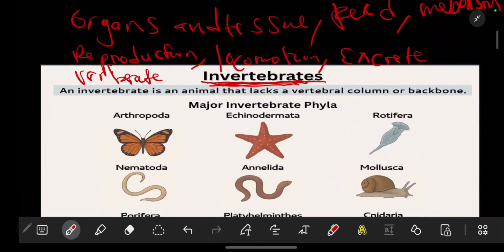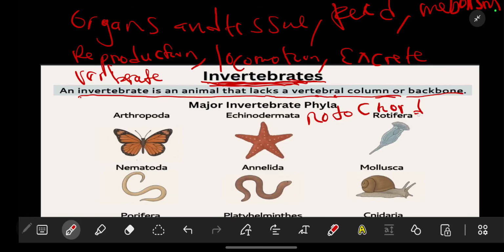Now, an invertebrate is an animal that lacks the vertebral column or the backbone. Sometimes, to confuse you, the word they can use is notochord. It is still the same as the vertebral column. So they do not have a notochord.